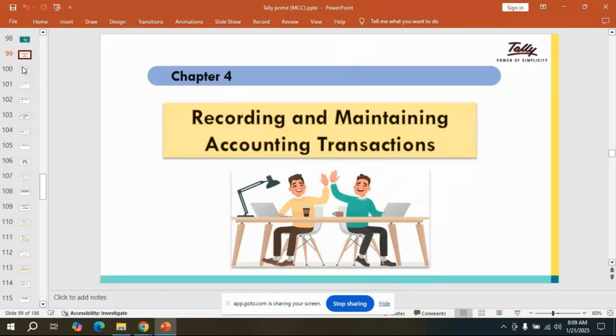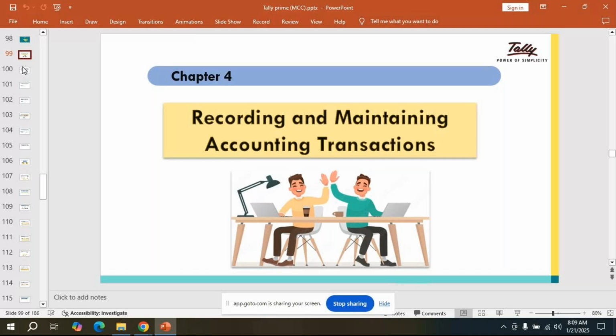So next, recording and maintaining the accounting transactions. When we maintain the transactions in a systematic way, that is what we call accounts. If I maintain them in a systematic way, then only we are going to get the proper financial reports.